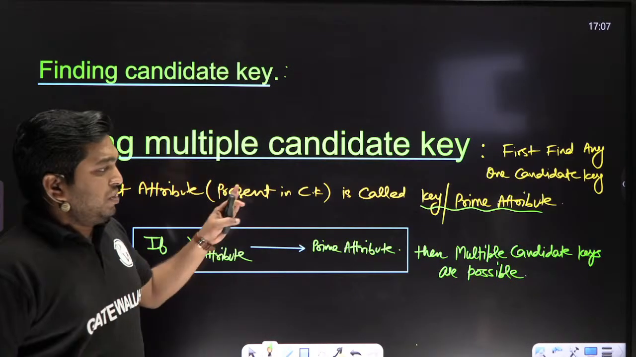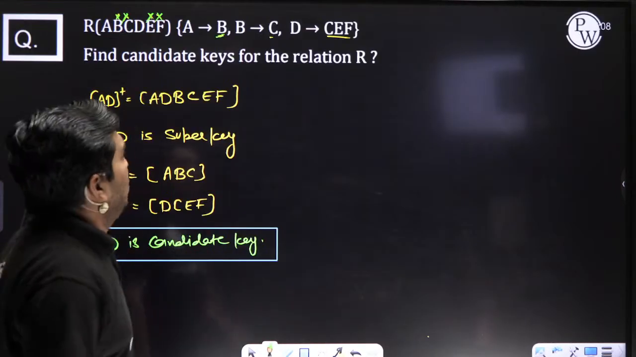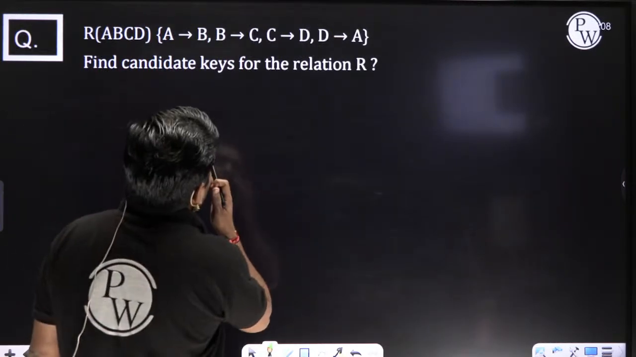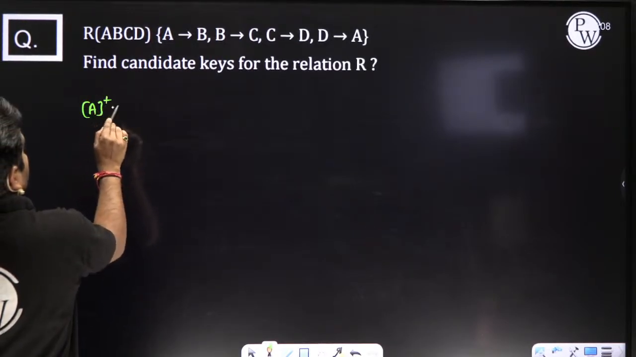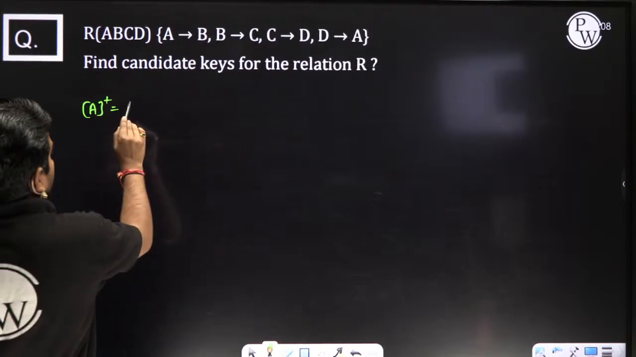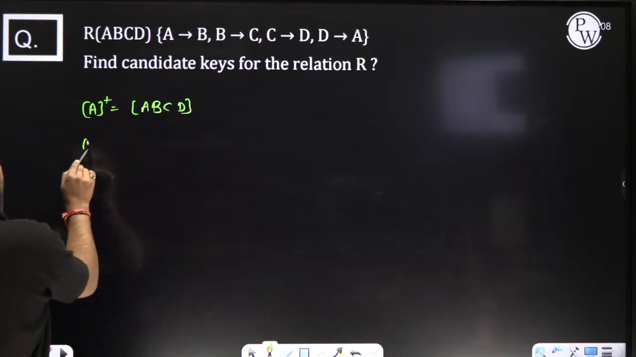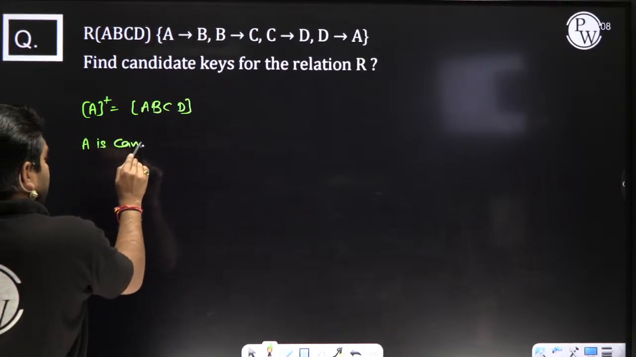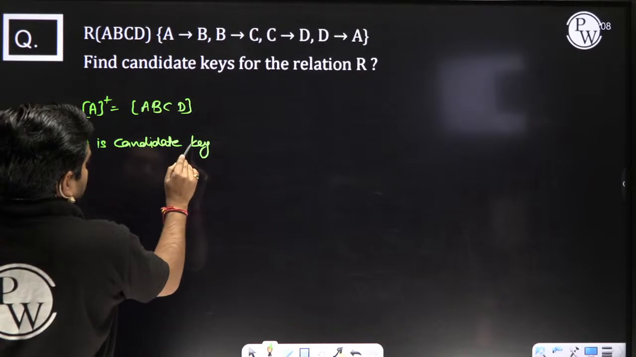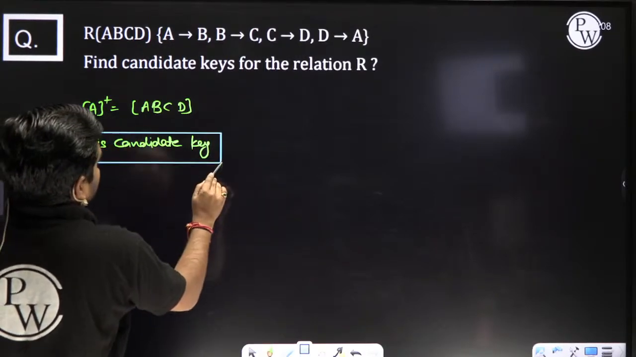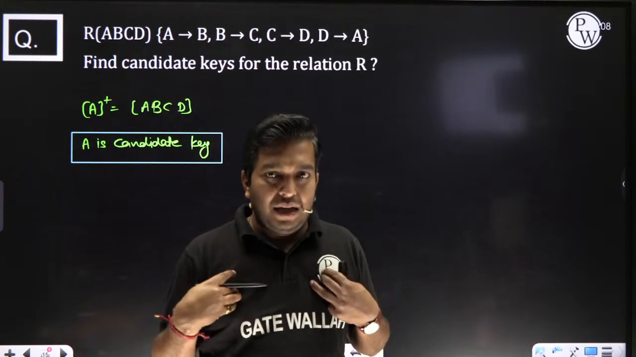Crystal clear? So this is the concept of finding multiple candidate keys. Acknowledge, everyone. Now, this is the question. Please listen carefully. Here, what I am doing, I am taking this question. Then what we can say directly, I can say A is a candidate. A is a candidate key, my dear. Why is A a candidate key? Because it is a single attribute.